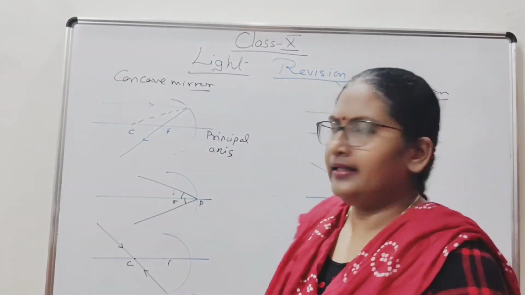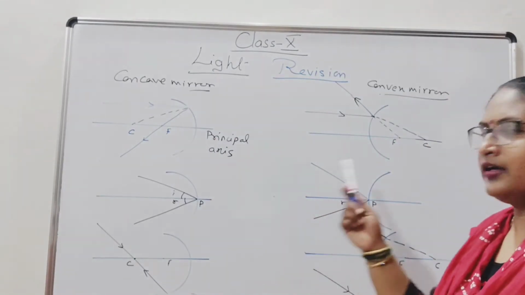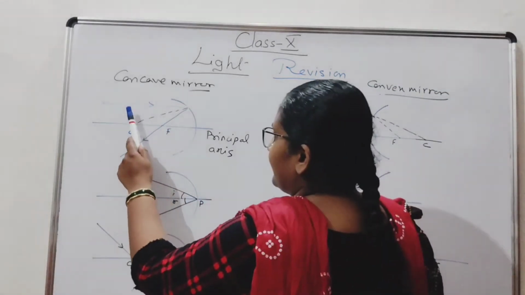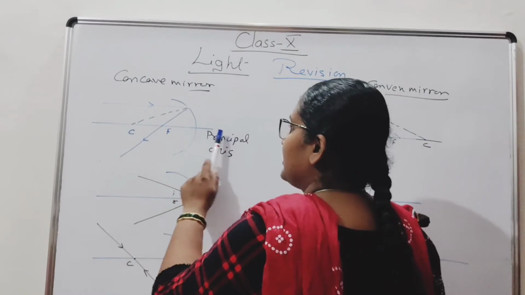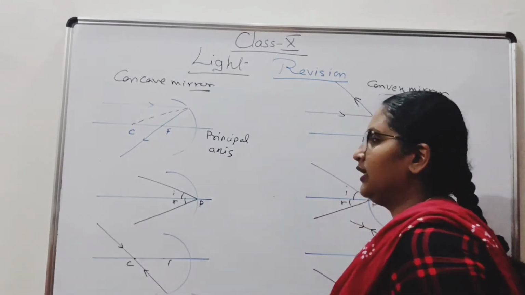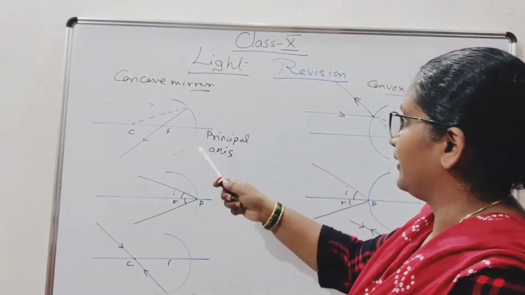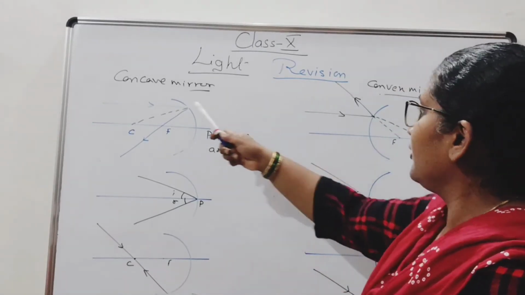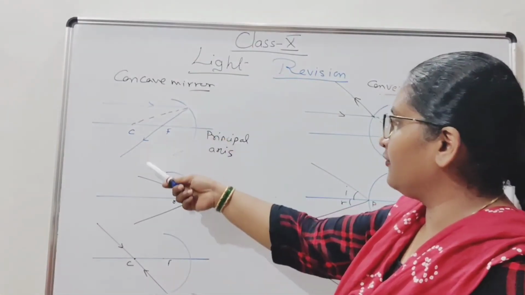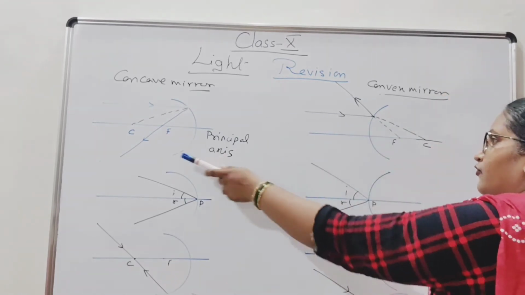Yes, children. Now we will see the rules for your spherical mirror, whether it's a concave mirror or a convex mirror. The first rule is, when the incident light is parallel to the principal axis, then the reflected light will pass or appear to pass through the focus.